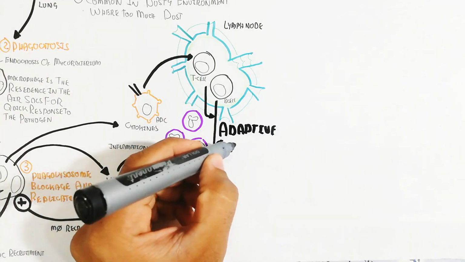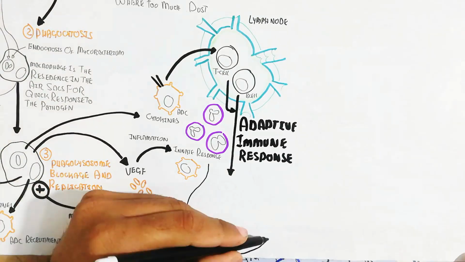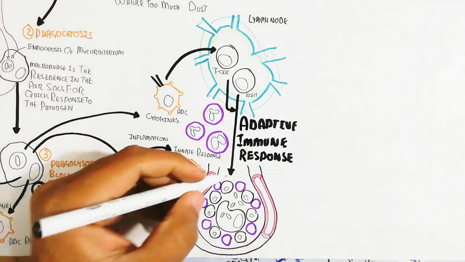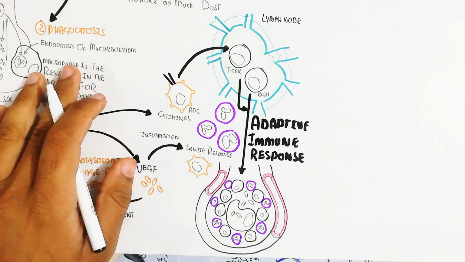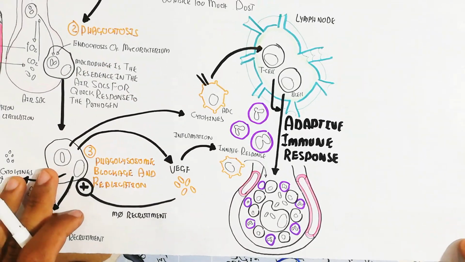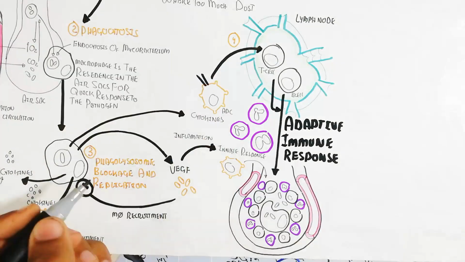In this way the adaptive immune response occurs and wraps around the macrophages where a lot of macrophages are present. So angiogenesis and granuloma formation occur, and the mycobacterium will evade.